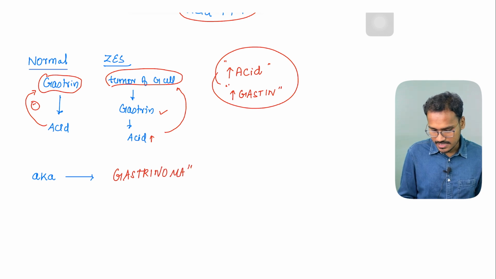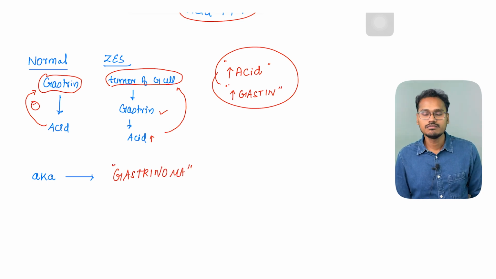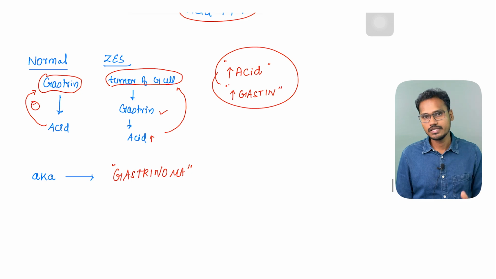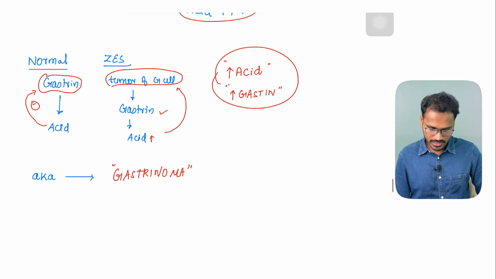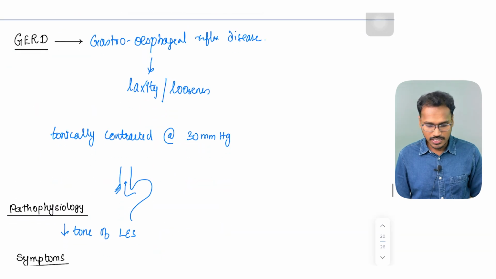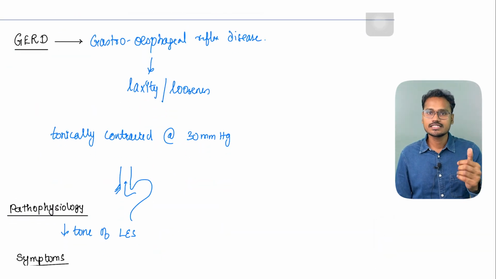So to suppress the acid secretion, somatostatins can be tried, but later on the patient might have to be taken in for surgery. So that is the option for Zollinger-Ellison syndrome. Next, coming to gastroesophageal reflux disease.